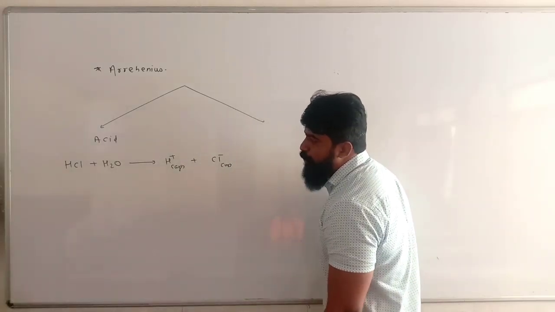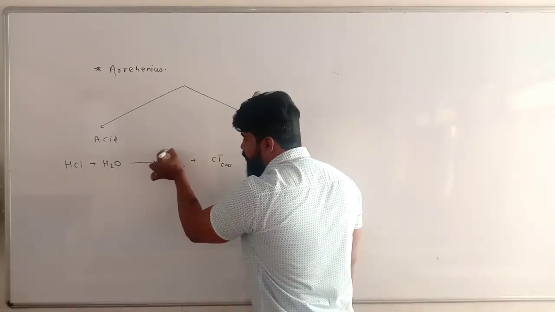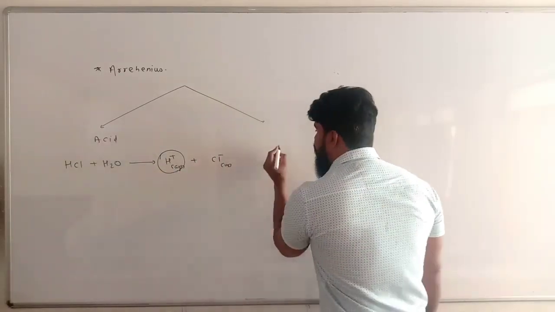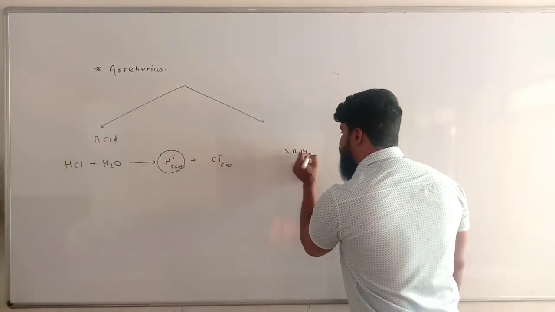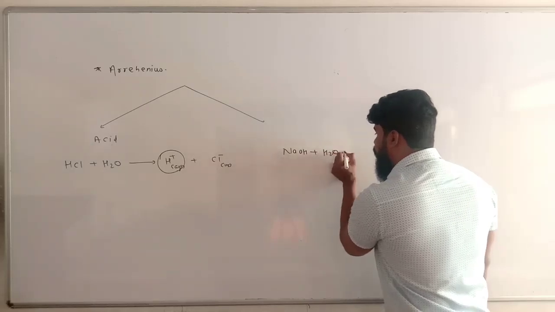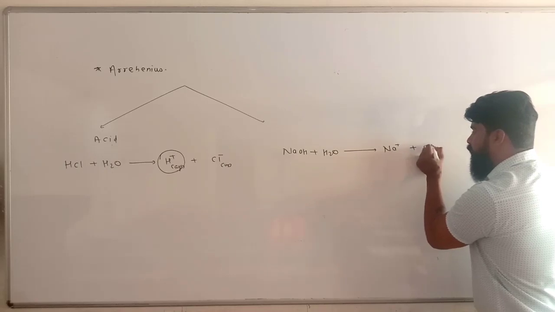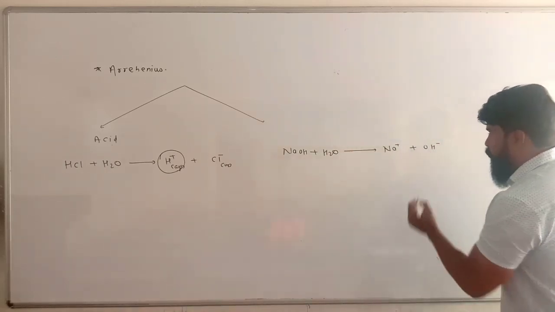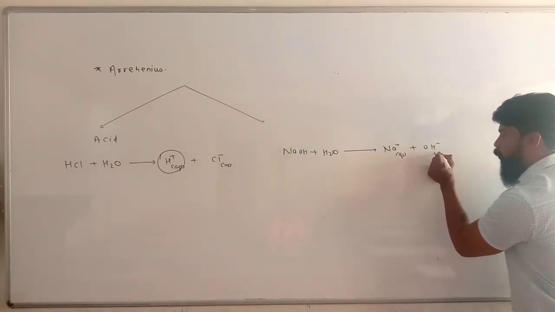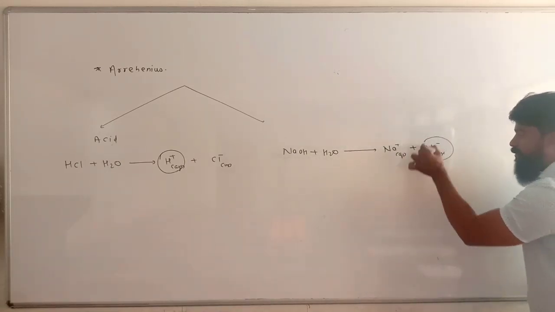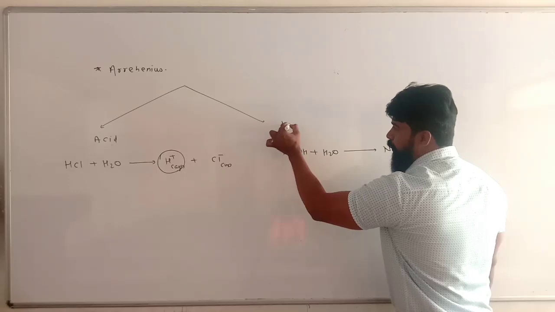So simply, according to Arrhenius, the substance which produces the H plus ion in its aqueous solution is called an acid. On the other hand, when NaOH is dissolved in water, it produces 2 ions, Na plus aqueous and OH minus aqueous. So simply, the substance which when dissolved in water produces the OH minus ion is called a base.